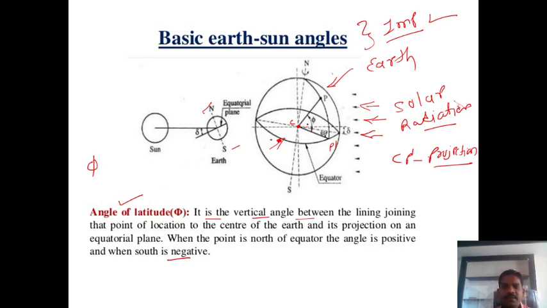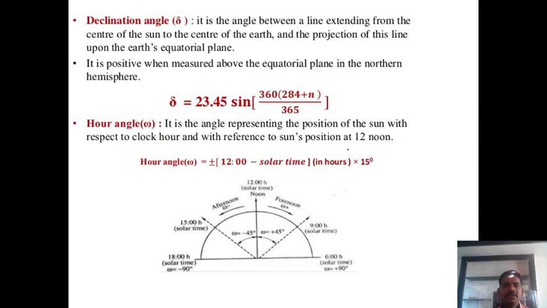Once again, it is a vertical angle between the line joining the point of location to the center of earth and its projection on the equatorial plane. This angle is nothing but the latitude angle. Okay, guys. So this is north and south, then another is east and west. When the point is north of the equator, the angle is positive, and when in the south, the angle is negative. This phi is positive for the north, and phi is negative for the south direction.